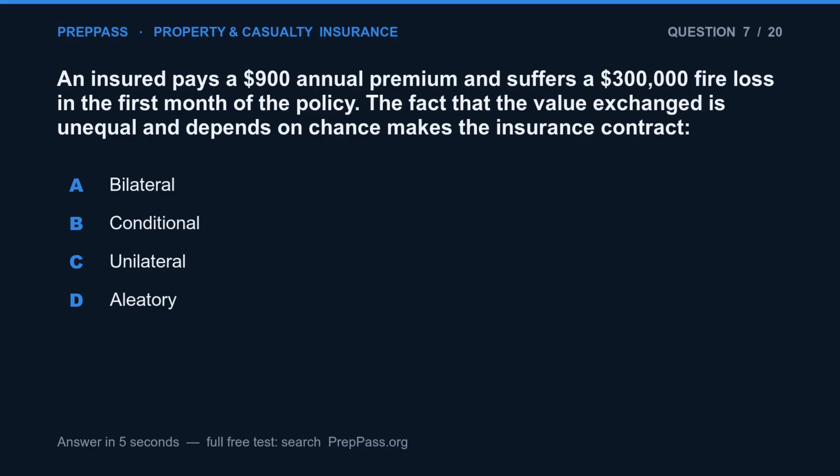Question 7. An insured pays a $900 annual premium and suffers a $300,000 fire loss in the first month of the policy. The fact that the value exchanged is unequal and depends on chance makes the insurance contract: a. Bilateral, b. Conditional, c. Unilateral, d. Aleatory.